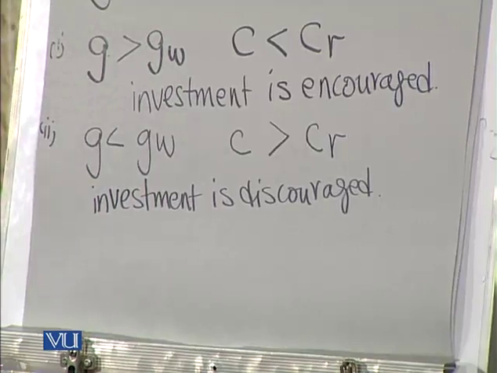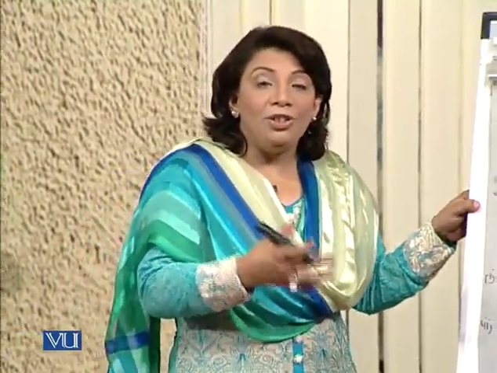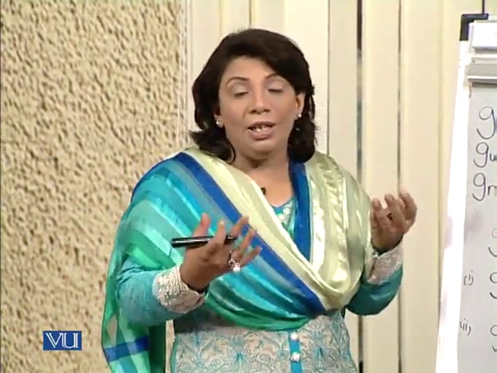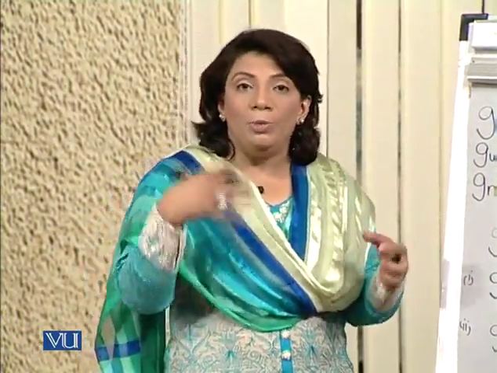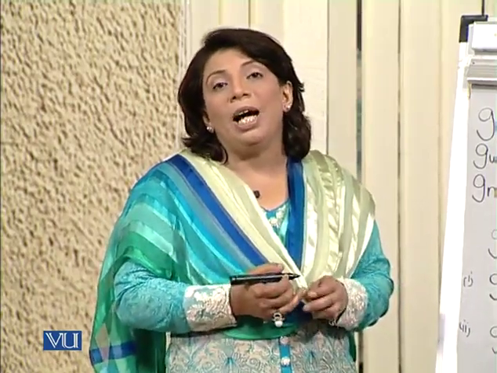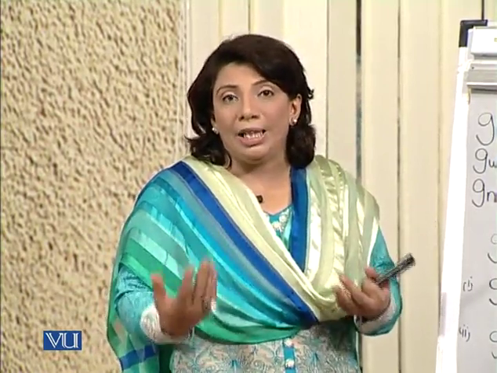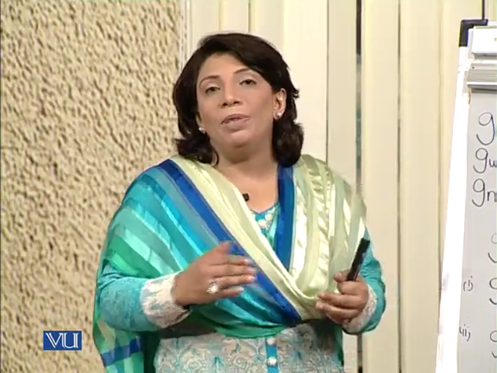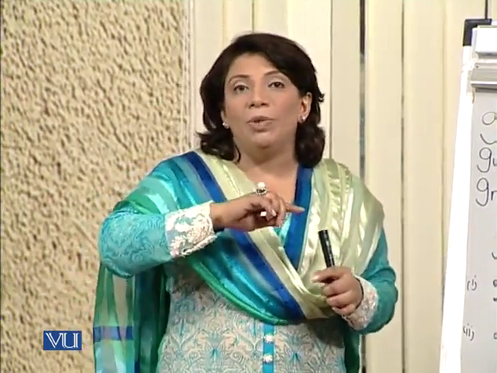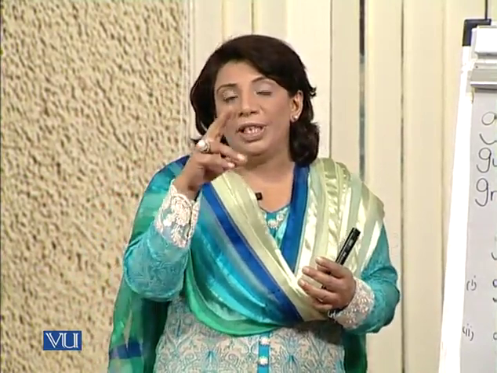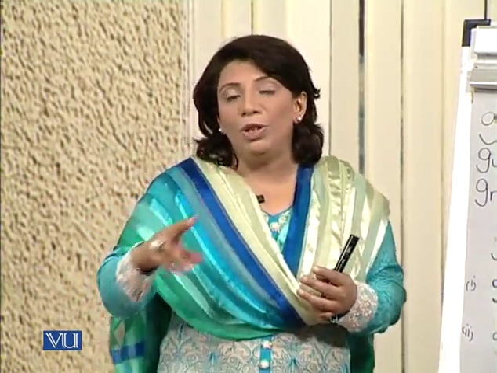In addition to that, there may be a possibility that the actual growth rate becomes larger than or smaller than the natural growth rate. So then again there will be some sort of variations in the economy, and these kinds of inequalities also result in the cyclical fluctuations that can take place in an economy. Sometimes economies are moving in an upward direction in terms of their macroeconomic variables, and sometimes we see that they start moving downwards.